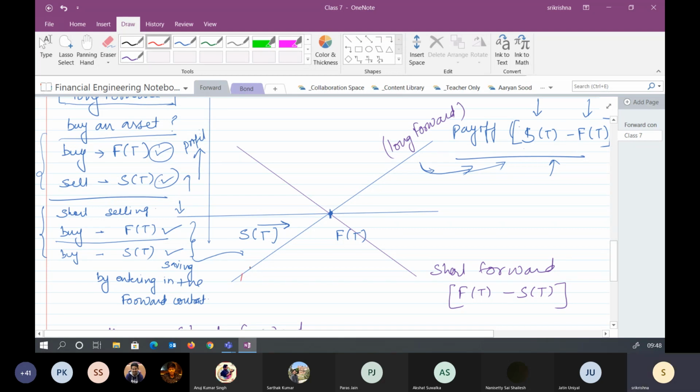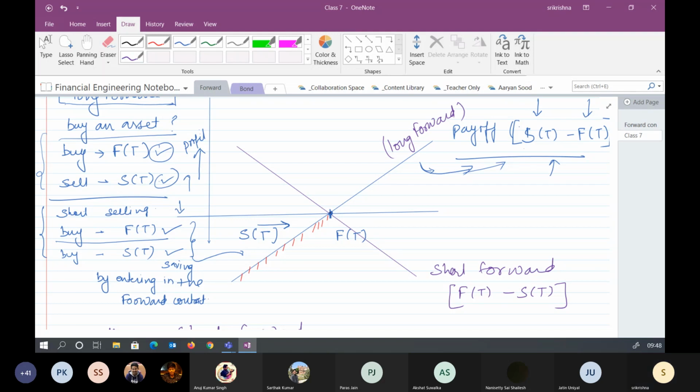But this is the area of the risk. What if suddenly the price has dropped? If you would not have entered into the long forward, you could have bought at a lower price rather than the contract price now. Do you agree?